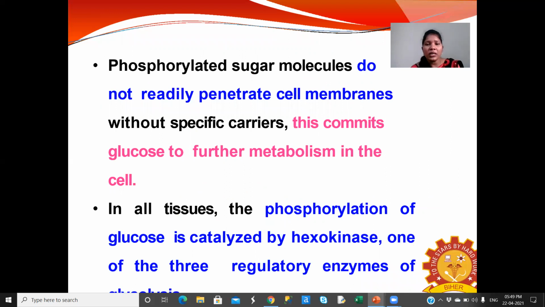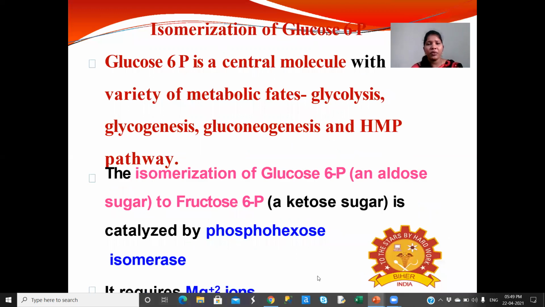Phosphorylated sugar molecules do not readily penetrate cell membranes without a specific carrier. This commits glucose to further metabolism in the cell. In all tissues, the phosphorylation of glucose is catalyzed by hexokinase, one of the three regulatory enzymes of glycolysis. Next is the isomerization of glucose 6-phosphate.